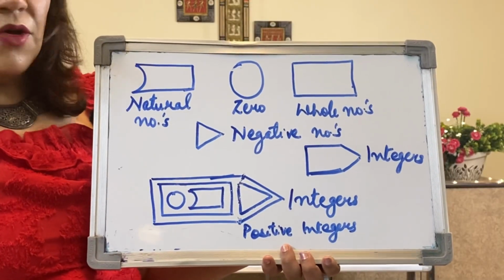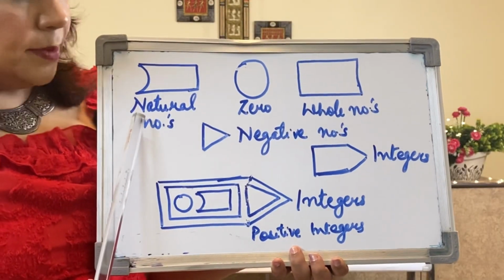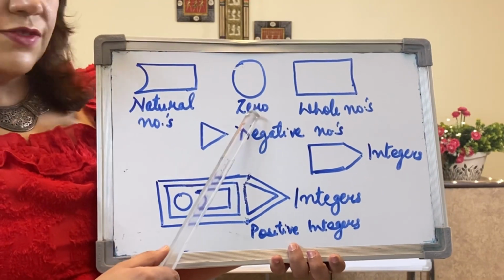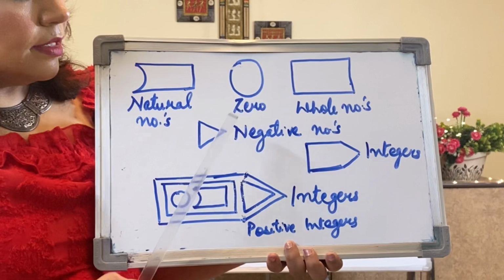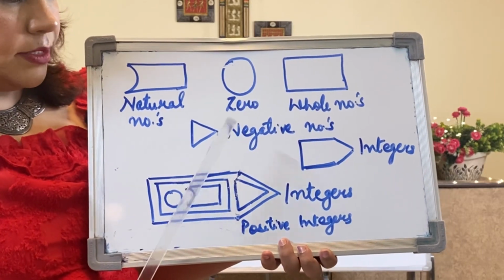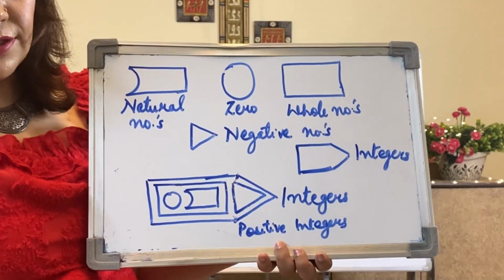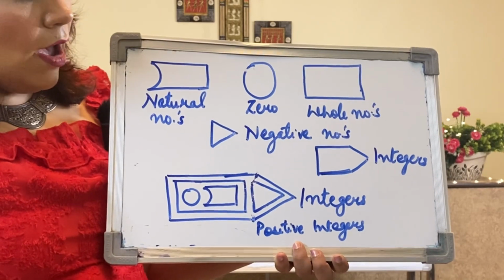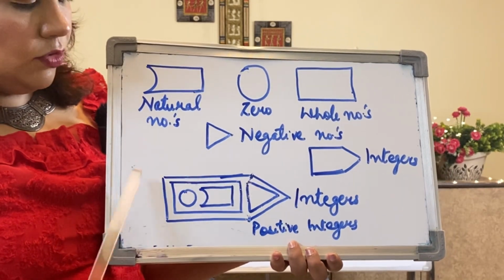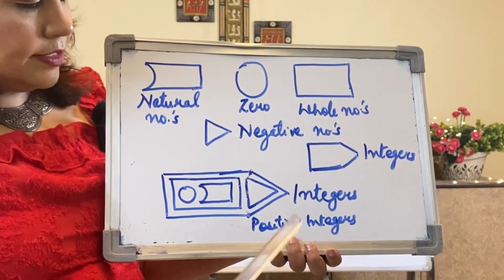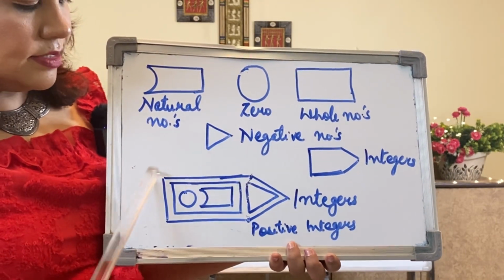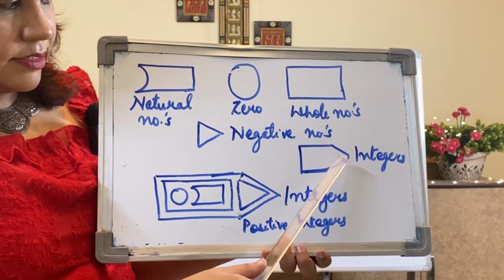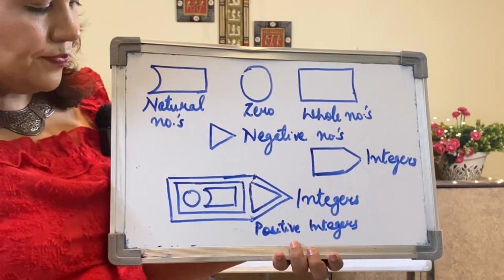Now I am taking the world of natural numbers. This is the world of 0. This is the world of whole numbers. This is the world of negative numbers. This is the world of integers. Understood? Now I have made one new world out of them. This one is integers. You can see this is the same figure as I have shown in integers.